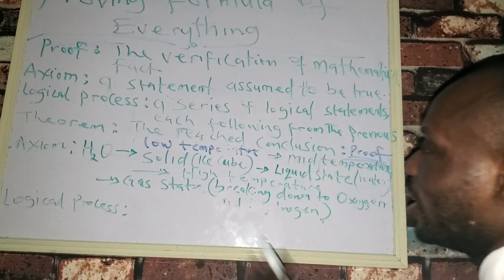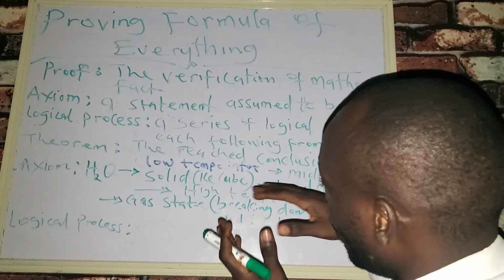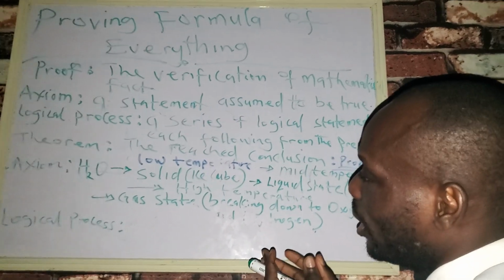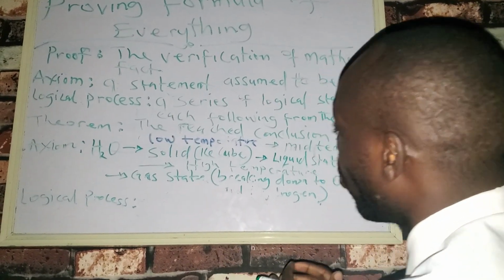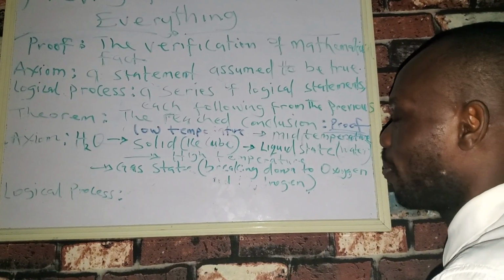Now the thing is, when water is in the low temperature state, we're going to have the solid state, where we have an ice block or ice cube. You understand? So water will be so firm, and then it will become solid.